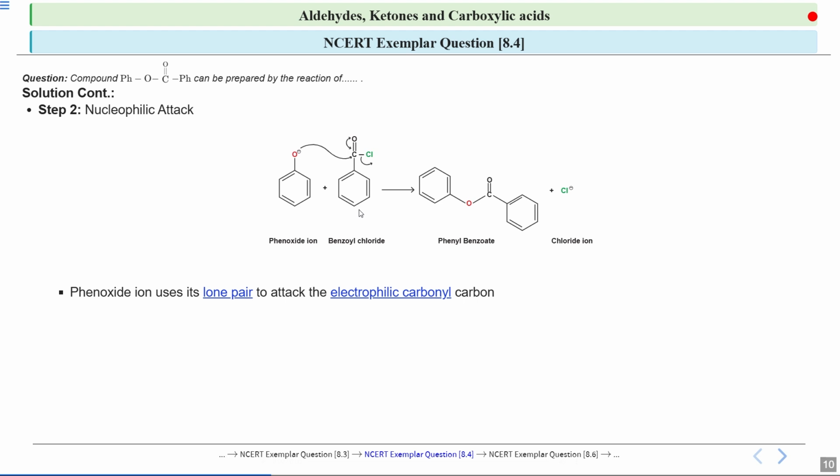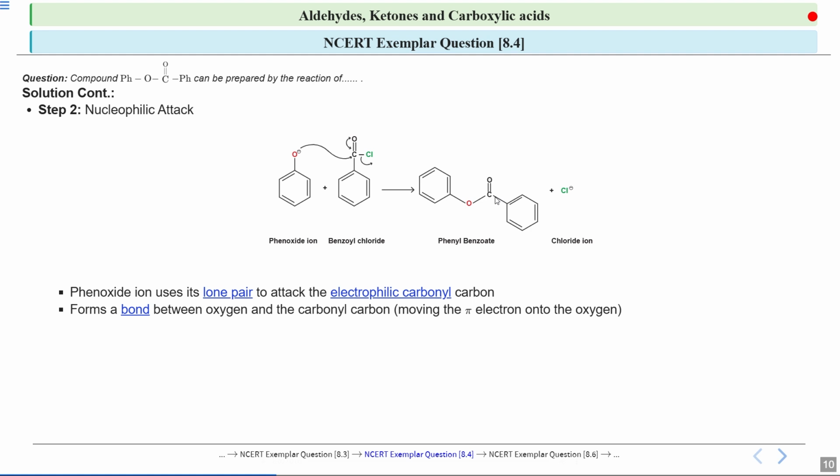The phenoxide ion uses its lone pair of electrons to attack this carbonyl carbon, which is electrophilic because this carbon has a partial positive charge. And you will see a new bond is formed between the oxygen of the phenoxide ion and the carbonyl carbon.